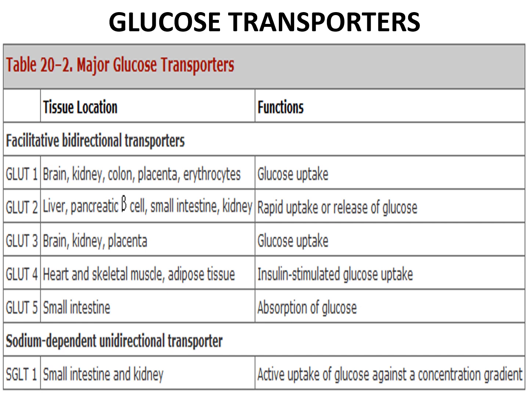GLUT4 catalyzes the rate limiting step of glucose uptake. When circulating insulin concentrations are low, most of the GLUT4 is localized in intracellular compartments and is inactive. After eating, the pancreas releases insulin, which stimulates the translocation of GLUT4 to plasma membrane, thereby promoting glucose uptake into skeletal muscle and fat.